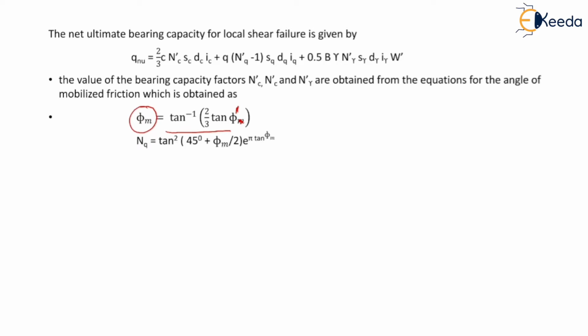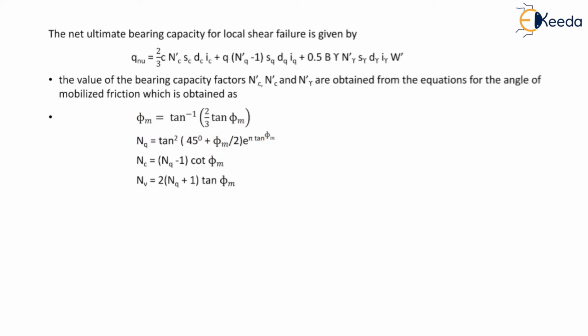So Nq dash is equal to tan square 45 degree plus phi m by 2 into e raised to pi tan phi m. Nc is equal to Nq minus 1 cot phi m and N gamma is equal to 2 into Nq plus 1 tan phi m. So these formula are similar to formula used for general shear failure, but the only difference is the phi dash term is replaced by phi m.